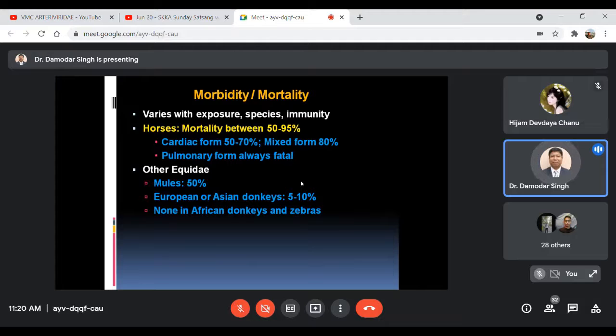Then cardiac, as we have already seen, 50 to 70, mixed 70 to 80% and all, right? But one thing, in the pulmonary form, when lung affection leads to respiratory failure, in this form mostly the animal used to die. It is highly fatal. Then other species like mules, donkeys and African donkeys, I have already shown in the previous table, right?